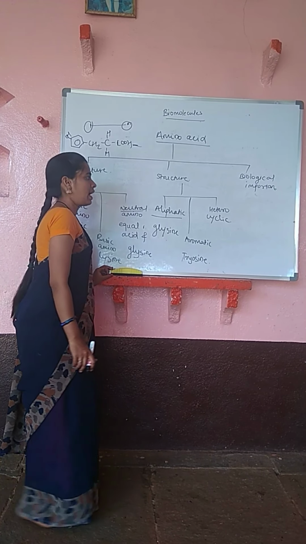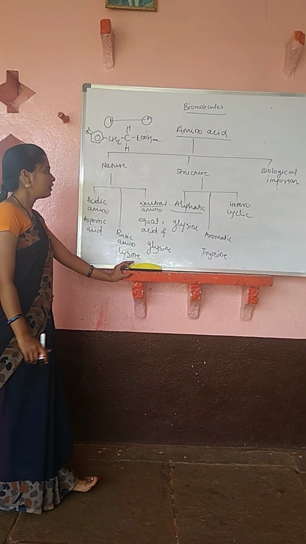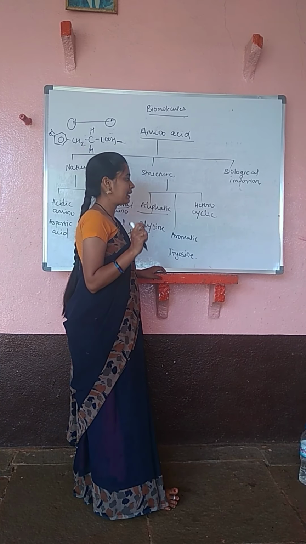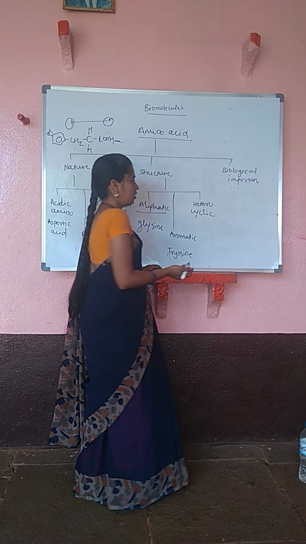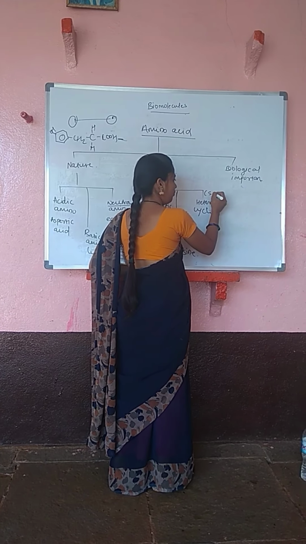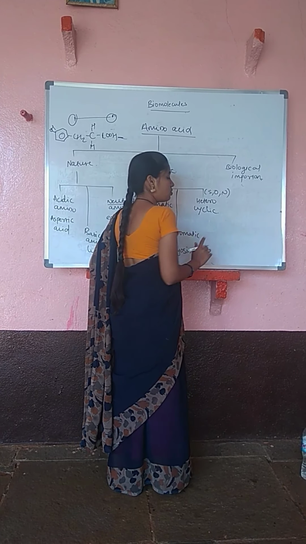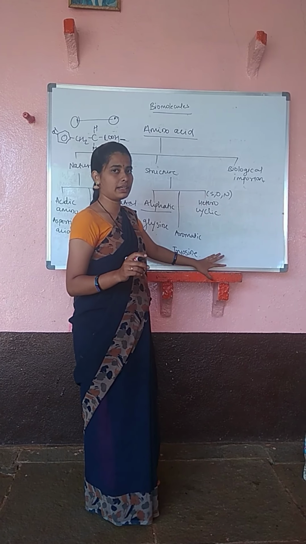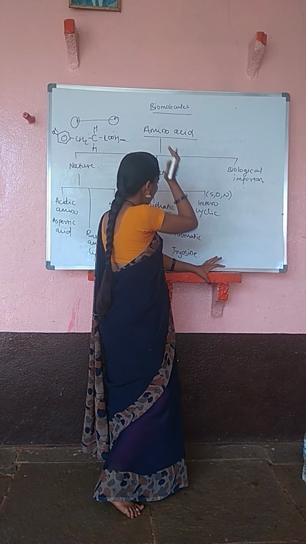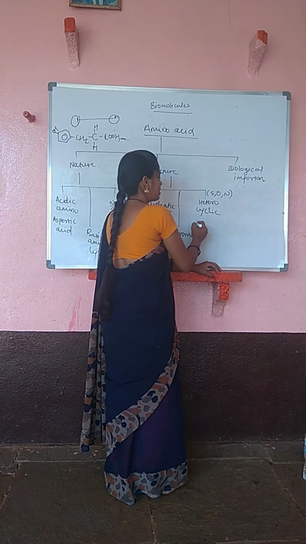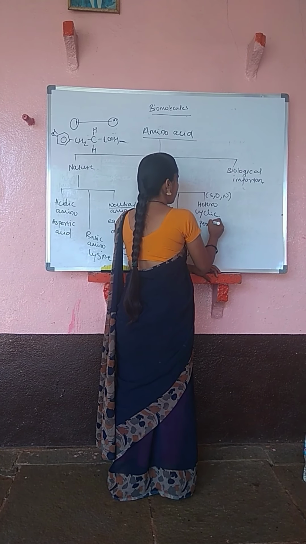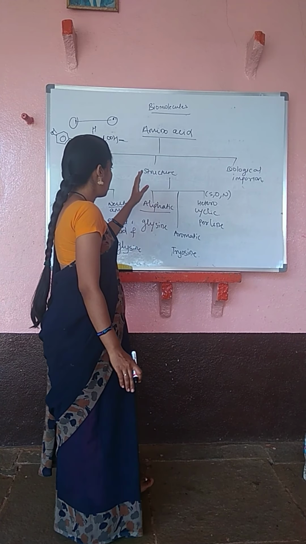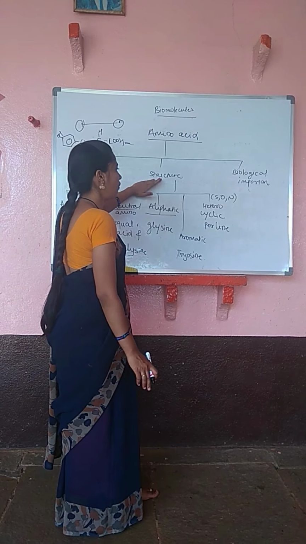Aromatic: tyrosine. And heterocyclic: in a heterocyclic amino acid, the ring contains heteroatoms. The heteroatoms are sulfur, oxygen and nitrogen. Suppose any one of the heteroatoms is contained in that ring, such compounds are called heterocyclic aromatic compounds. The example of a heterocyclic aromatic compound is pyrrole. So this is all about classification of amino acids on the basis of structure.